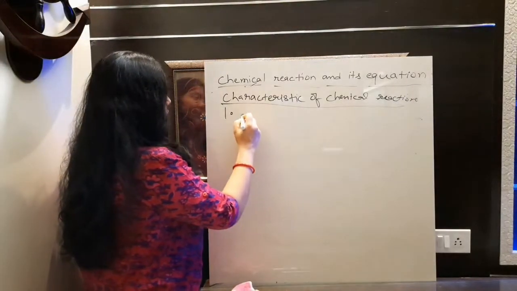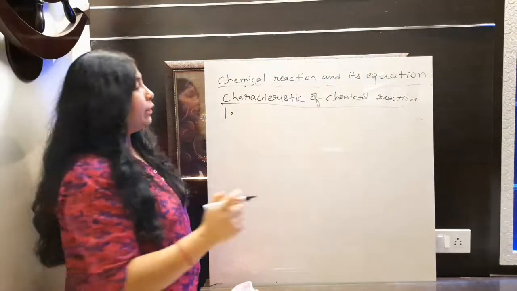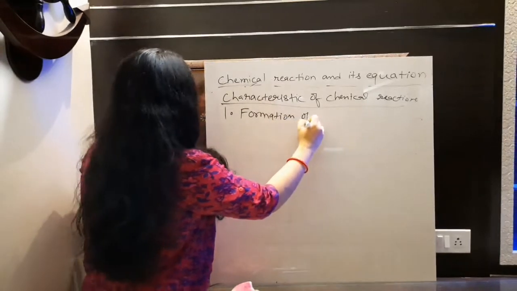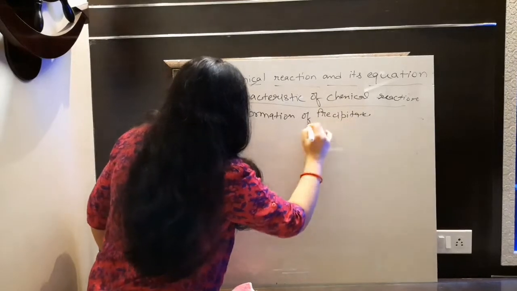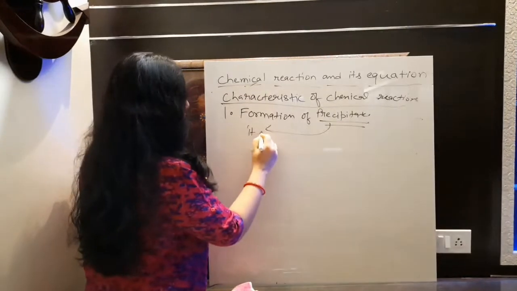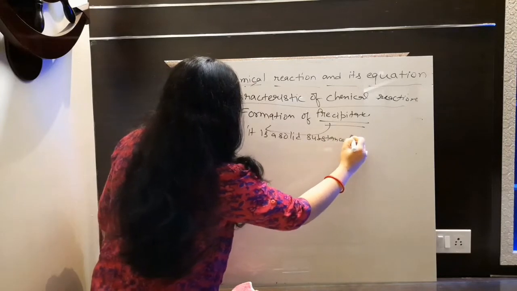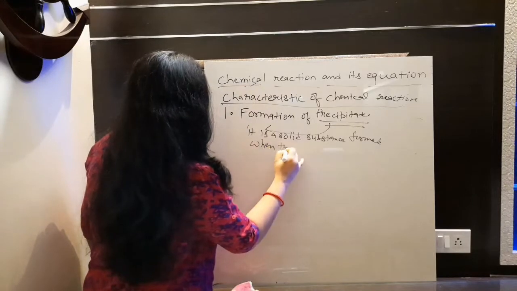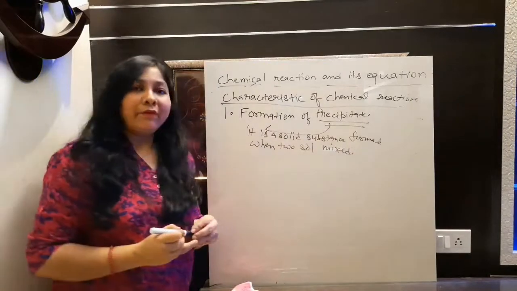So let's start with the first one, that is formation of precipitate. It is given in your textbook, that is very important. Okay, so first is formation of precipitate. What is precipitate? At first I will write the definition of precipitate. Okay, it is a solid substance formed when two solutions are mixed.